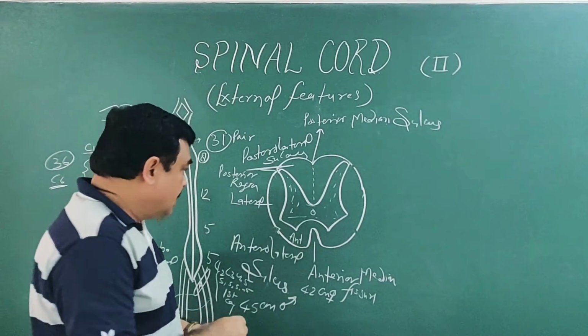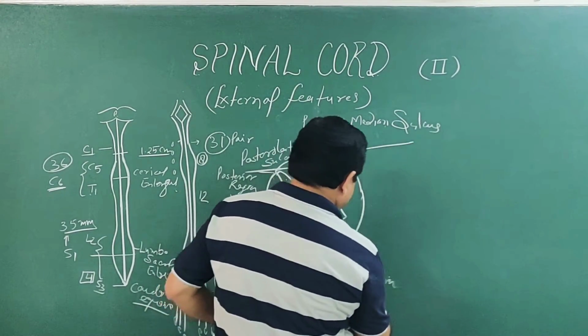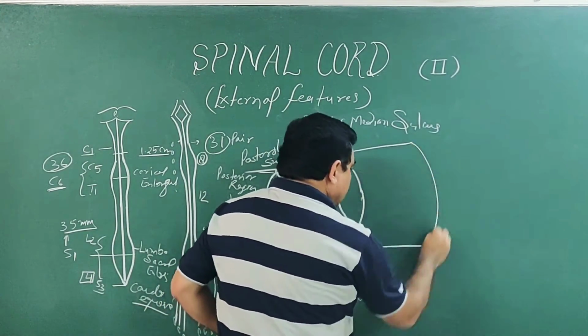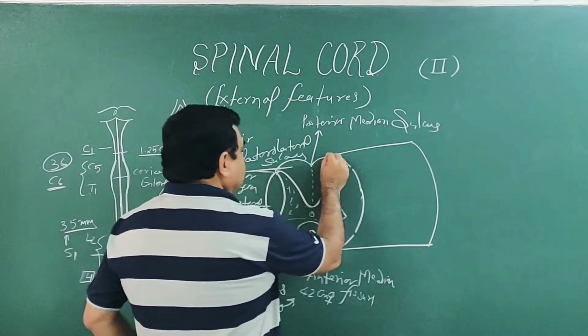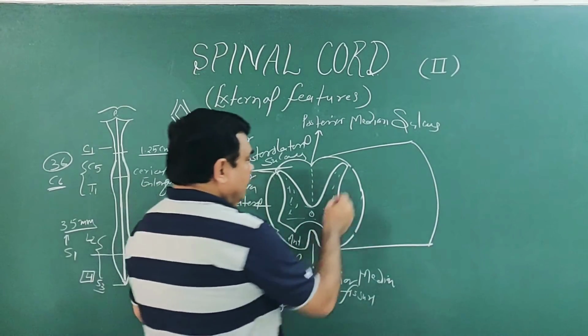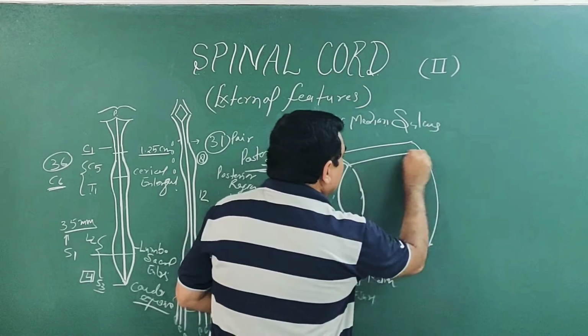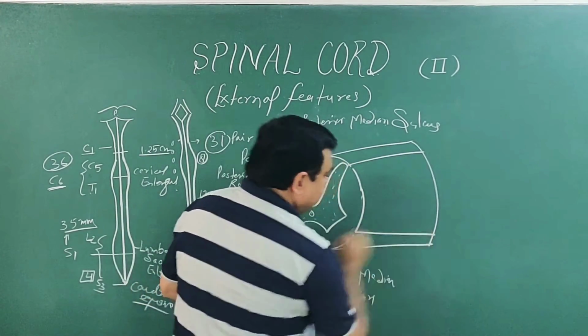If you make another diagram here, transversely arranged, this is a 3-dimensional diagram. Here you can see this is the posterolateral sulcus, and here lies the anterolateral sulcus.